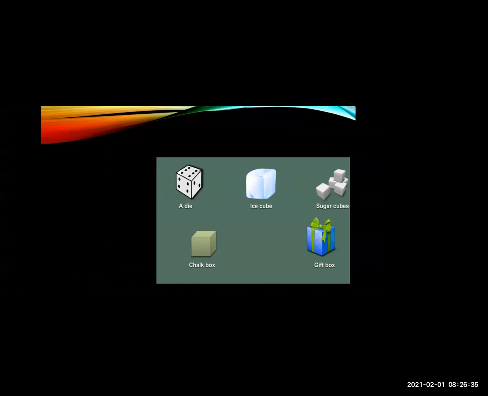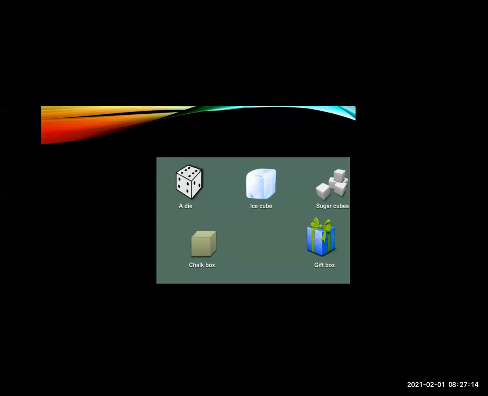So students, now you have to answer me. Now these are some real life examples. Now you have to tell me which shape it is. These are some examples given here. Okay, some pictures. Now you have to tell me which 3D shape it is. There is a dice, ice cube, sugar, chalk box, gift box. Yes, it's a square shape. But which 3D shape is it?